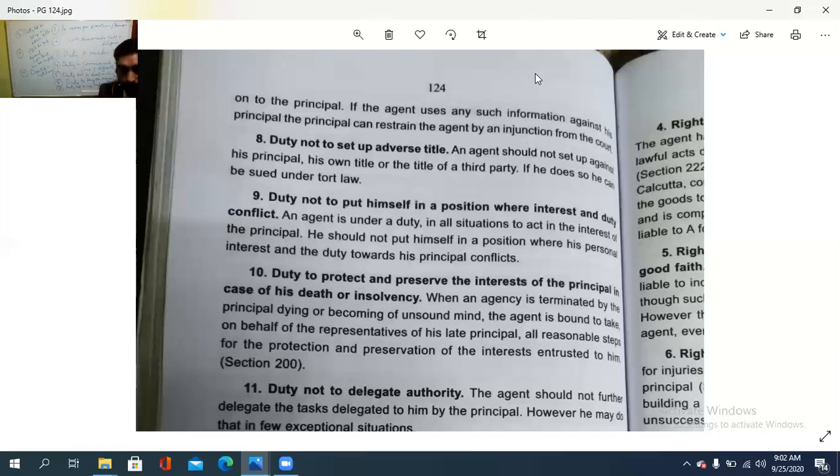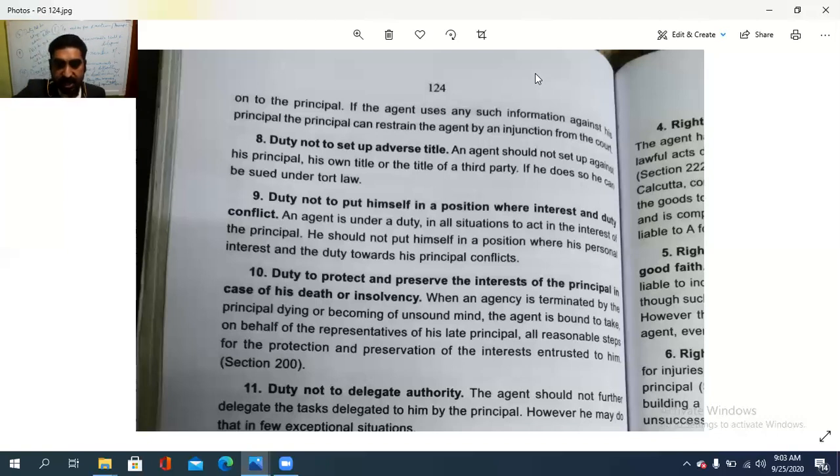Insolvency. So if an agency is terminated due to unsound mind of the principal or the death of the principal, agent is bound to take on behalf of the representative of his late principal the necessary steps to protect and preserve the interest entrusted to him. അതാണ് നോക്കേണ്ടത്. അതായത് അയാളുടെ താല്പര്യങ്ങൾ ഹനിക്കപ്പെടരുത്. കാര്യം ഏജന്റ് ആയിട്ട് നിർത്തിയിരിക്കുന്ന ആരാണ്? The principal, the late principal, so that he can preserve the rights and duties of the principal itself.